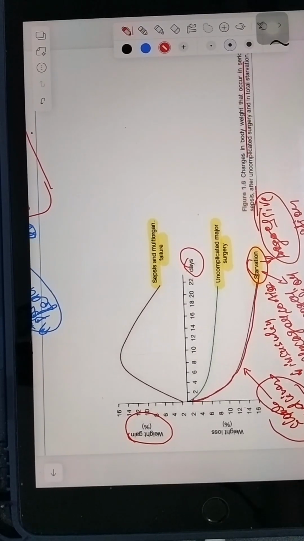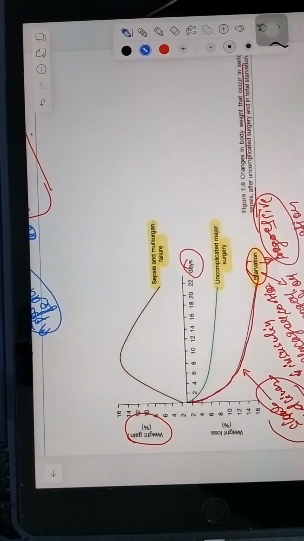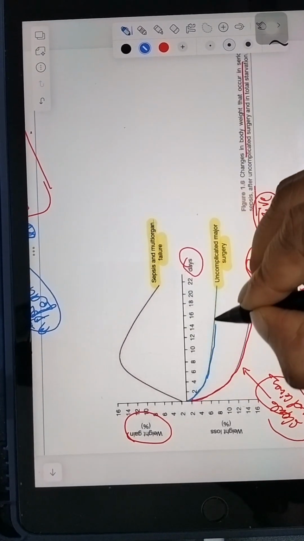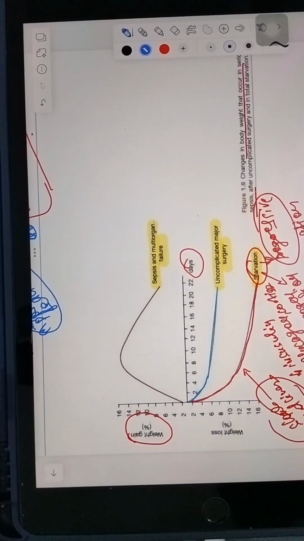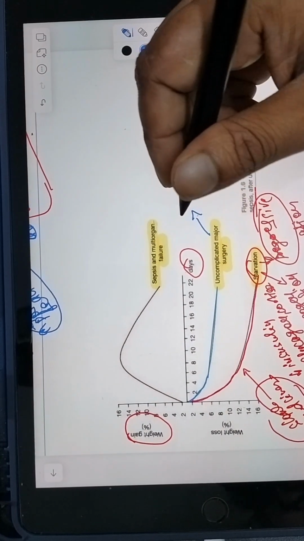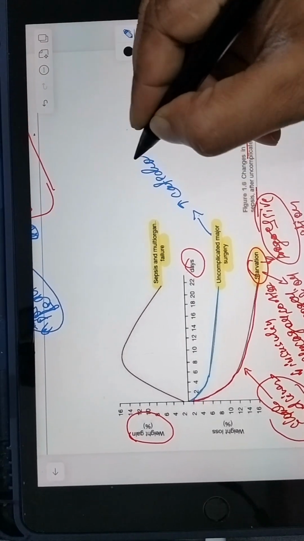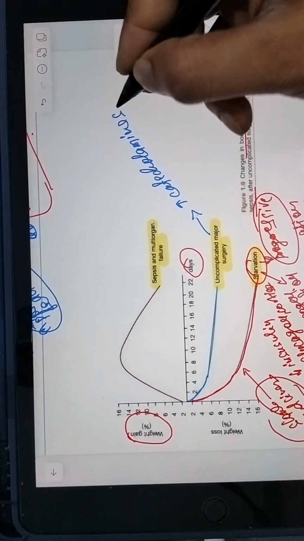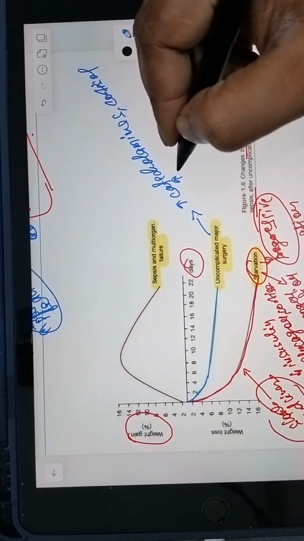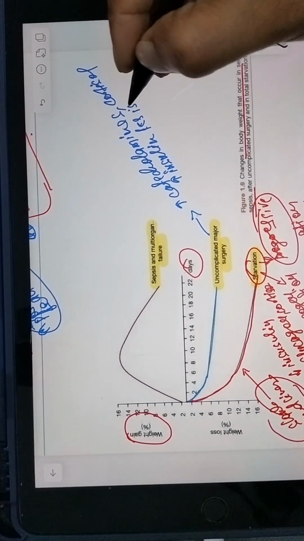In uncomplicated major surgery, there is a slight dip in the graph and then stabilization. Why does this occur? Because in uncomplicated major surgery, the acute stress response leads to an increase in catecholamines and cortisol, and insulin resistance occurs.